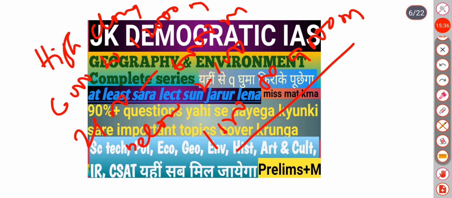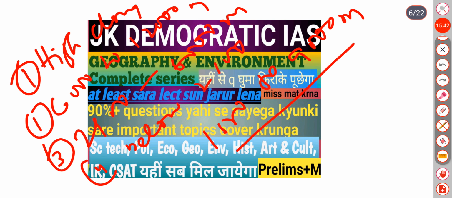So this is the four types of clouds found, right? So remember these things with range.